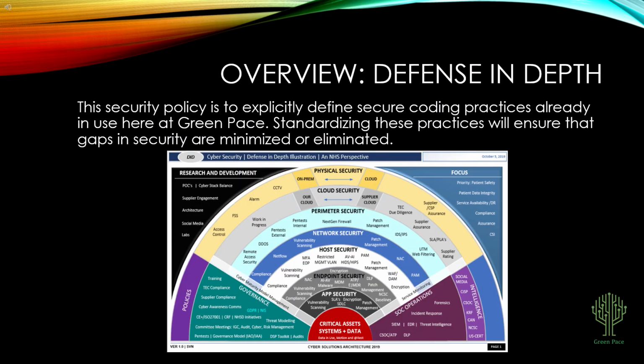Our guiding philosophy is defense in depth. Rather than relying on a single security control, we layer multiple defenses so that if one layer fails, others remain in place. This policy doesn't introduce new burdens. It standardizes what our best developers are already doing and closes the gaps where inconsistency creates risk.